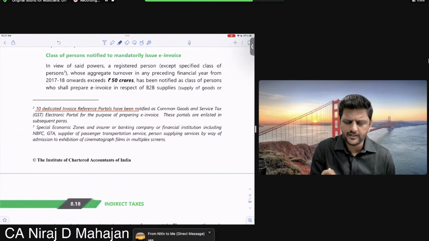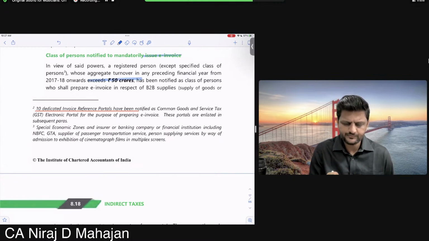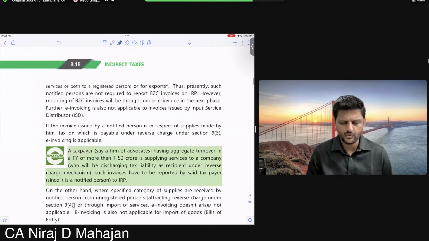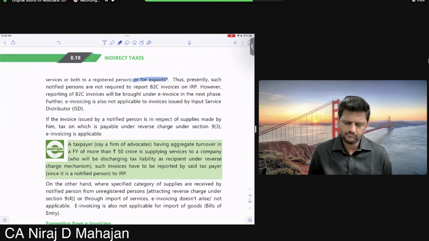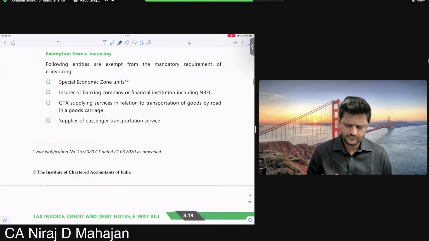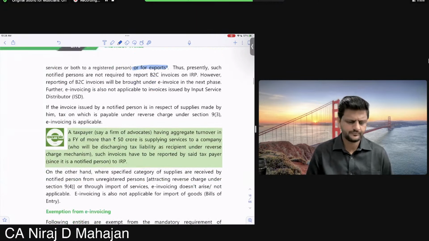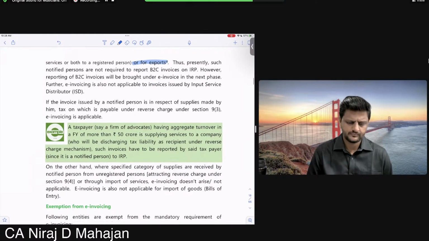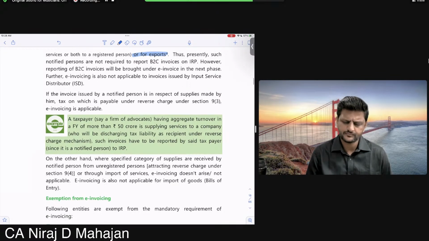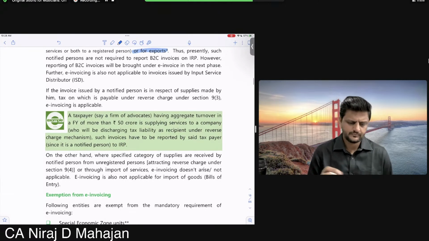Who are required to do mandatorily e-invoicing? 50 crores above. B2B supply of goods or services or both, or even for exports, but e-invoicing you have to do. ISD I'll deal with later on. E-invoicing is applicable also on reverse charge basis, if the tax is to be levied on reverse charge.